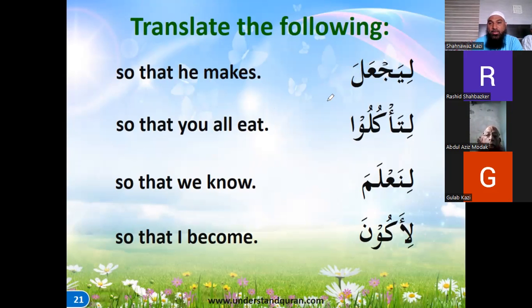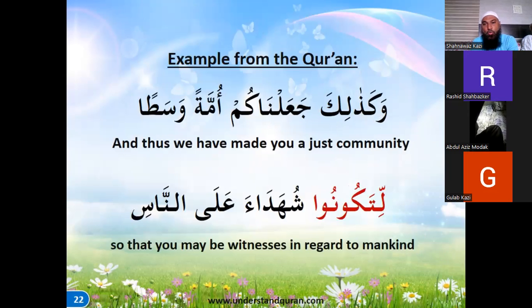So whatever verb we have, either it will have a fatha because of the li, or the noon of it will be dropped. With that, we go ahead and see the other effects of such kinds of words. We see some examples from the Quran.